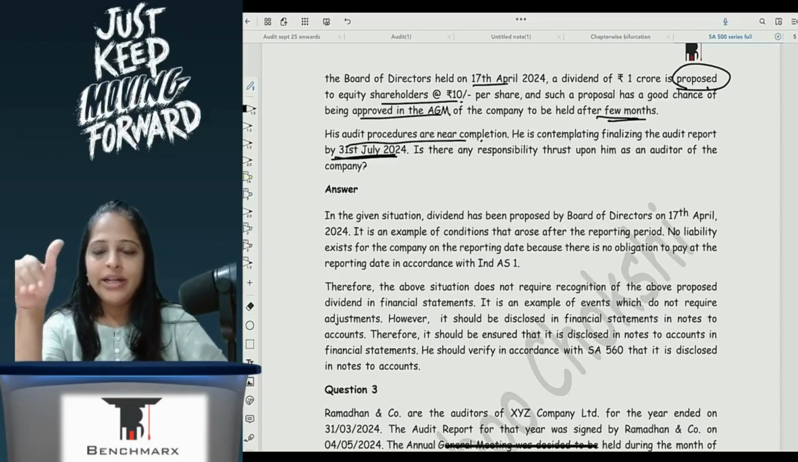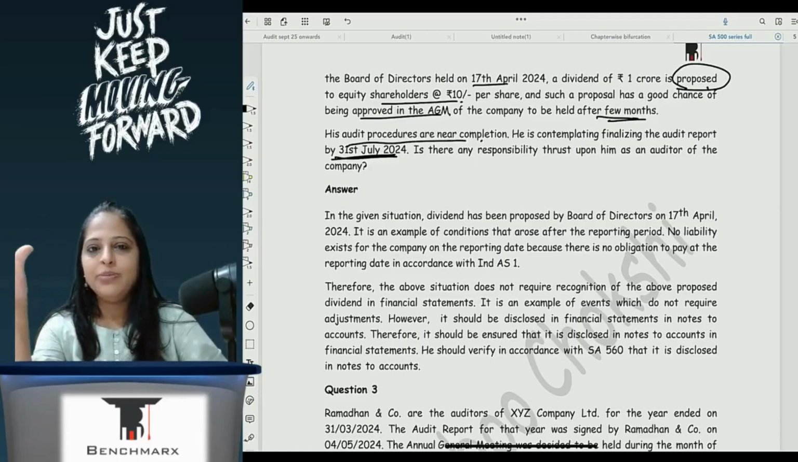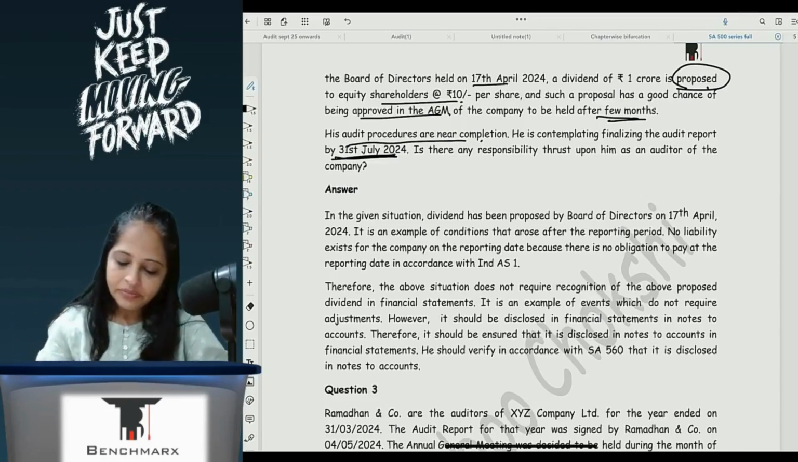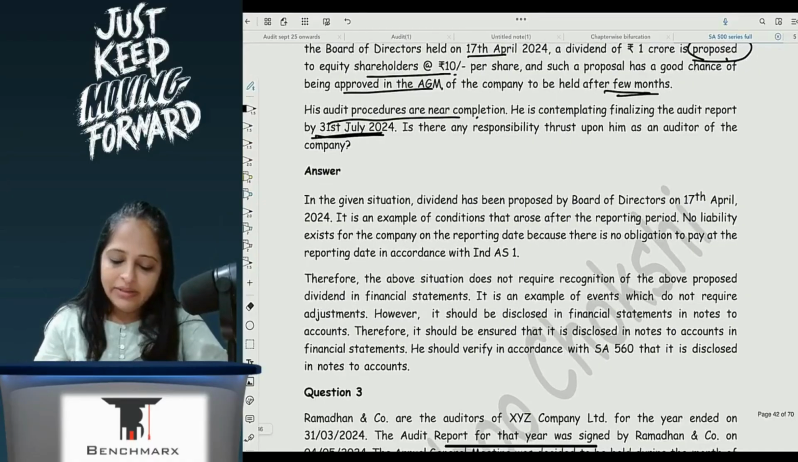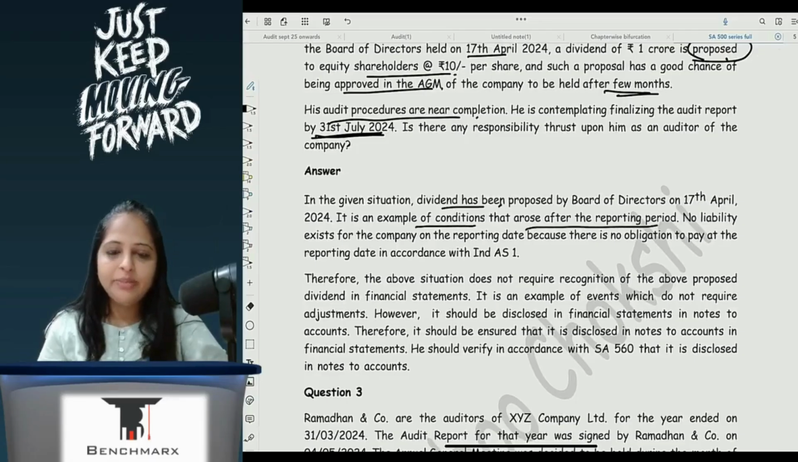But as on date, nothing has been approved. Only board of directors has proposed. So there is no responsibility. Only basically disclosure will be there, but otherwise no change in FS. In the given situation, dividend has been proposed on 17th. It is an example of a condition that arose after the reporting period.